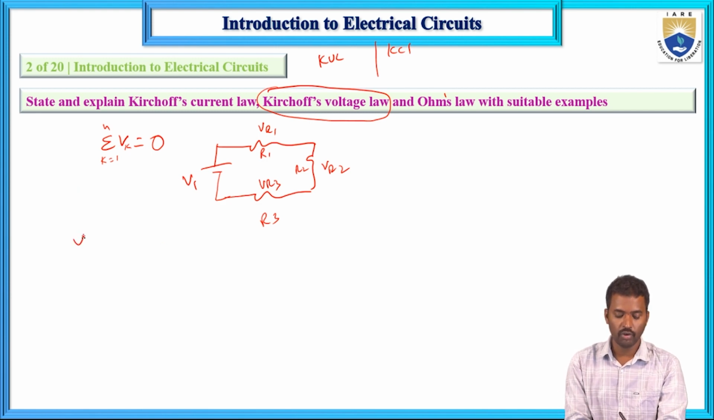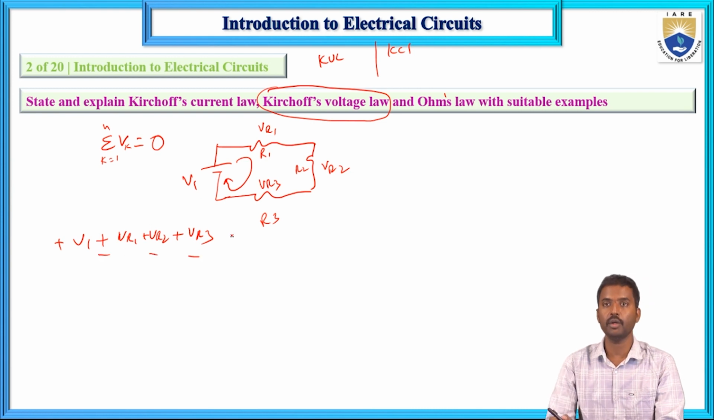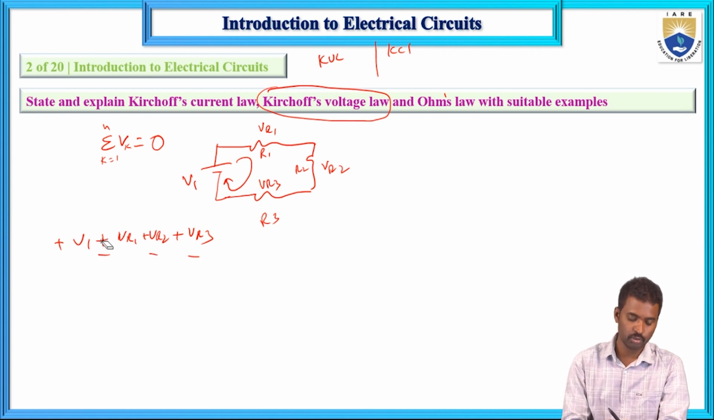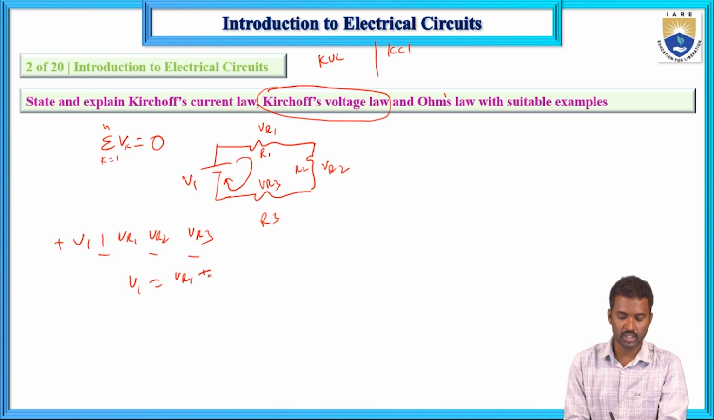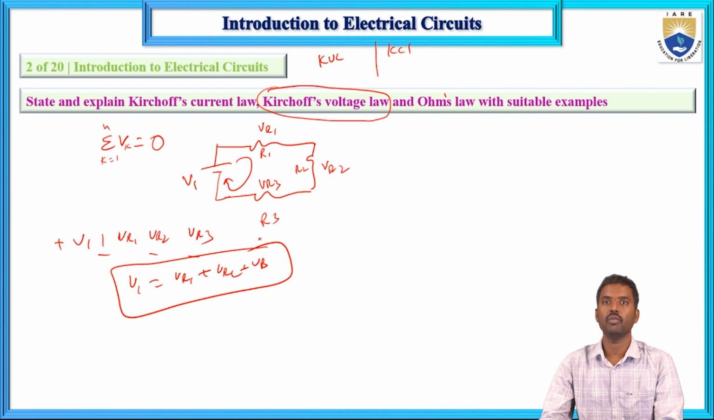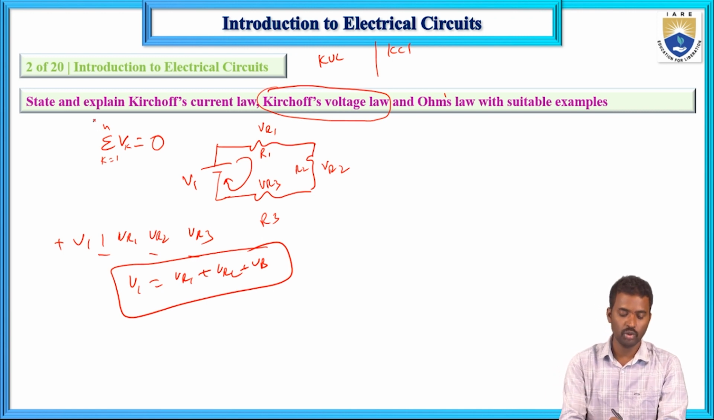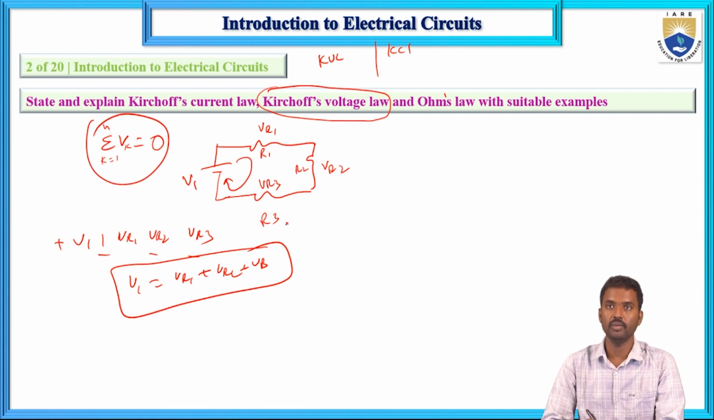Now V1 plus VR1 plus VR2 plus VR3. Here the current is flowing, and it is a rising voltage, so this is plus, and these are drop voltages, so they are minus. This one is minus, this one is minus, and this one is minus. Now V1 is equal to VR1 plus VR2 plus VR3. KVL: the algebraic sum of total voltages in a loop equals 0.